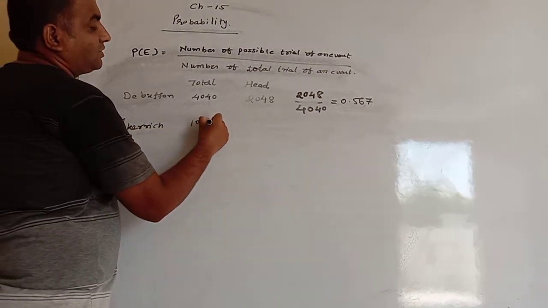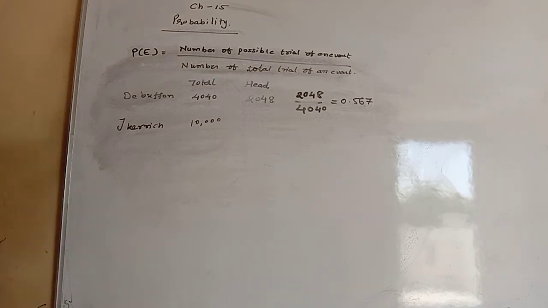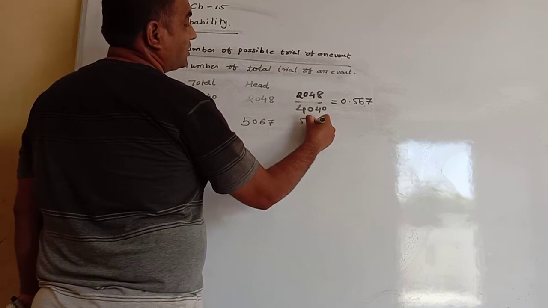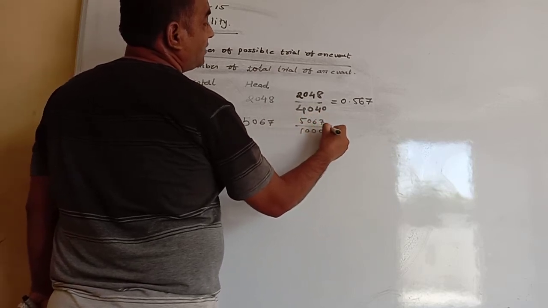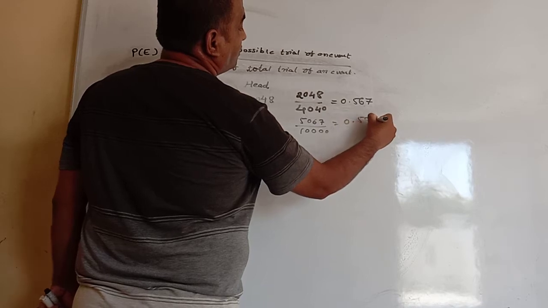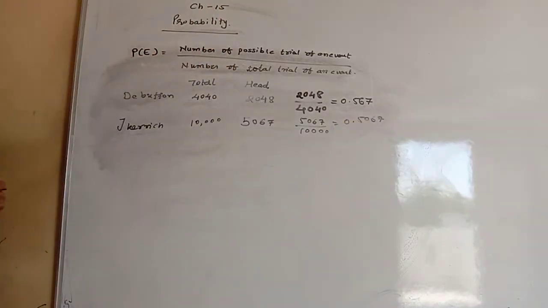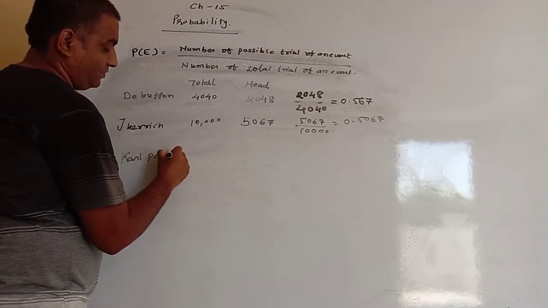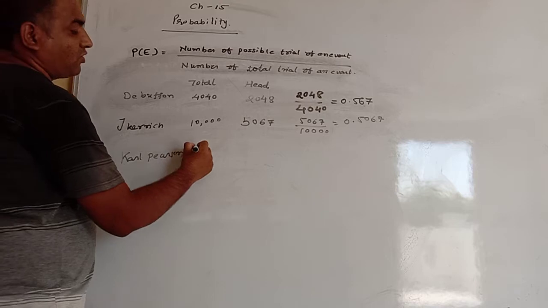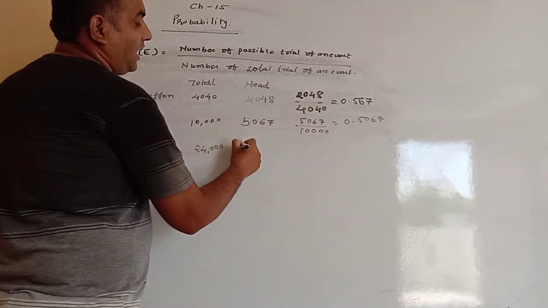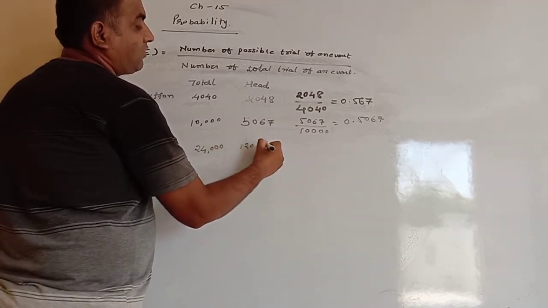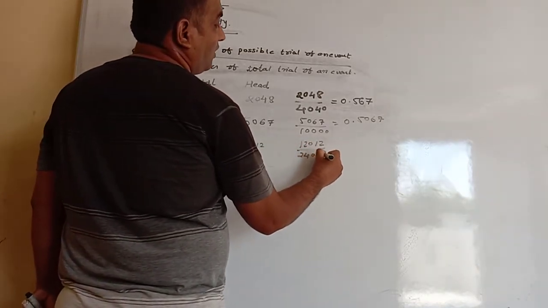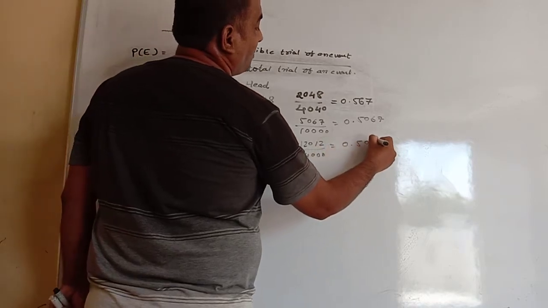Then J. Kerrich tossed 10,000 times. In that he got heads 5,067 times, so his probability according to this formula was 0.5067. While Karl Pearson tossed the coin 24,000 times and got 12,012 heads, so his probability was 12,012 upon 24,000, nearly 0.5005.